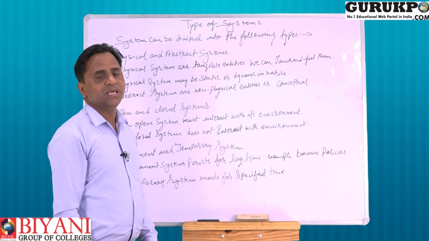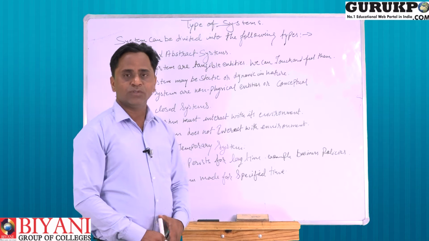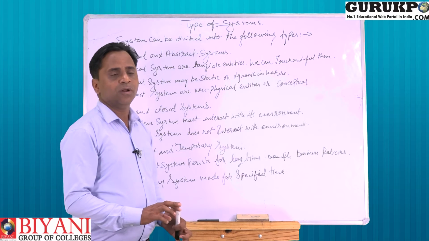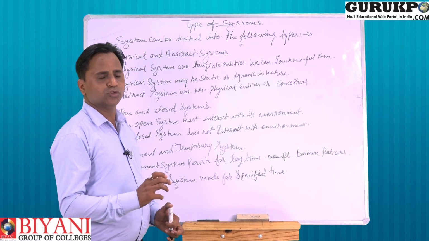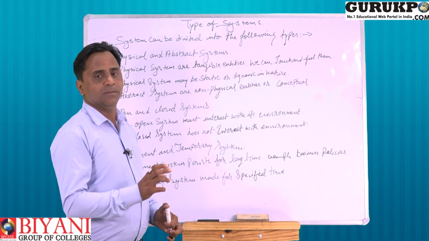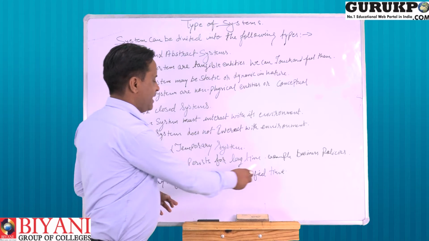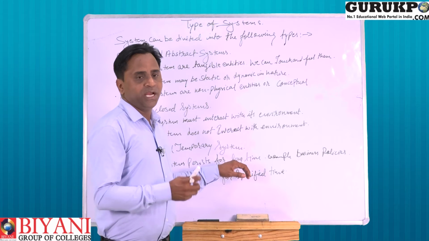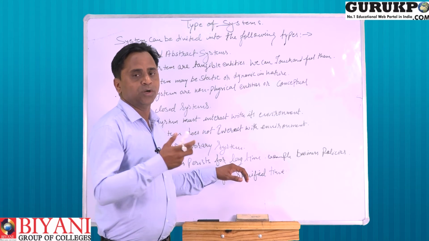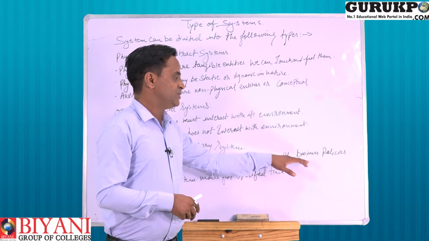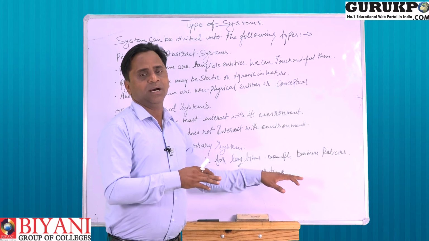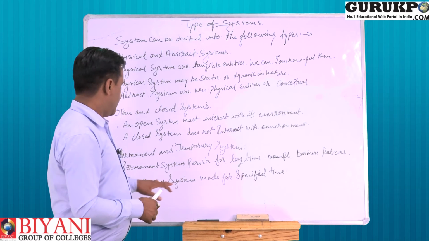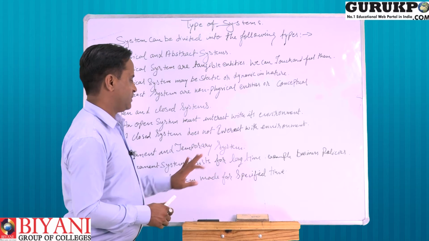For example, a DJ sound system is temporary because it works for 8 to 15 hours. So it is temporary. But a permanent system lasts for a long time, for example business policies.